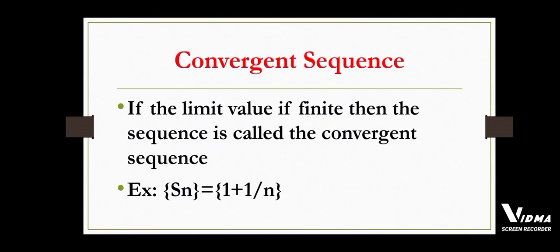Convergent sequence. A sequence is convergent if the limit value is finite. For example, the sequence Sn is equal to 1 plus 1 by n. If I apply the limit on both sides, limit Sn is equal to limit of 1 plus 1 by n. As n tends to infinity, 1 by infinity is 0. So we will get a finite value here, 1. This is the finite value. So this is called a convergent sequence.